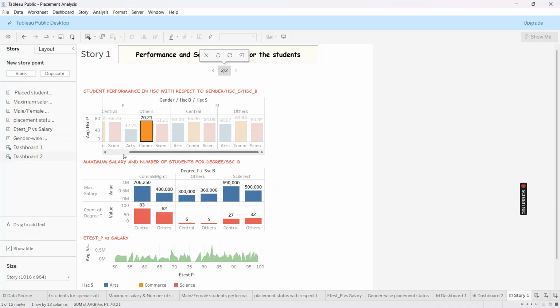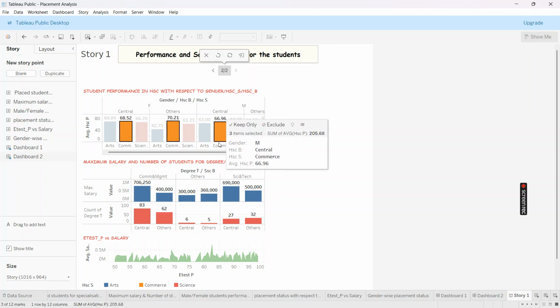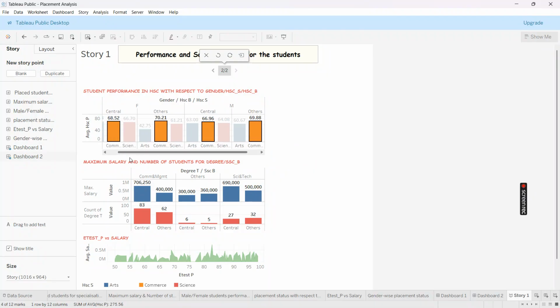In commerce, female students are performing well compared to male students. Here they have a percentage greater than 68. They have 68 and 70, so it is 138 overall as the sum of averages. Here it is 66 and 69, which is 135.